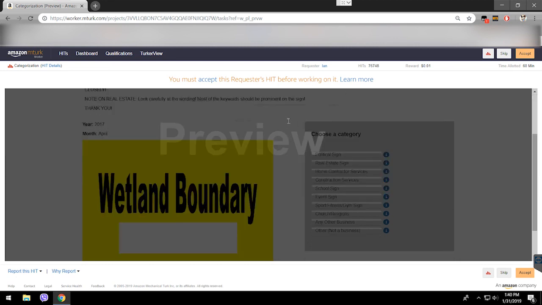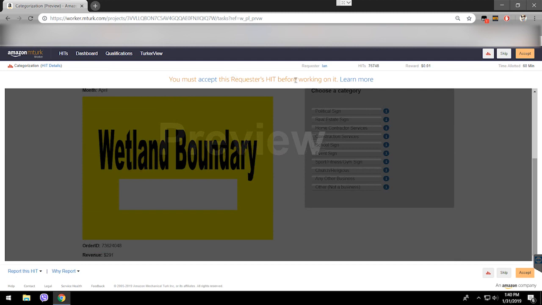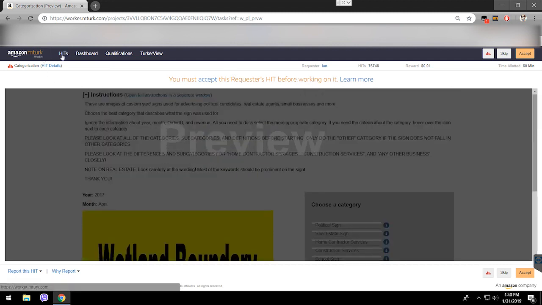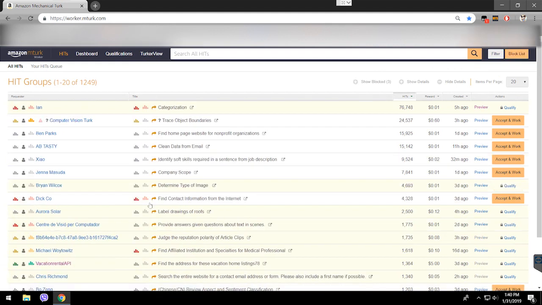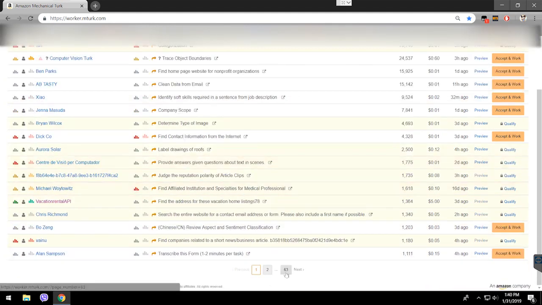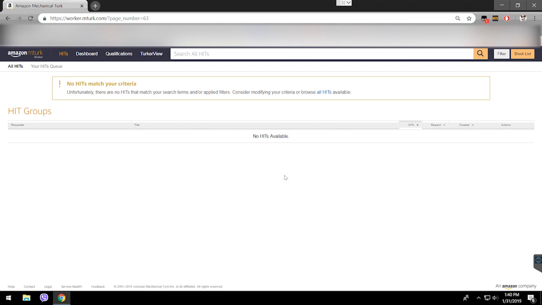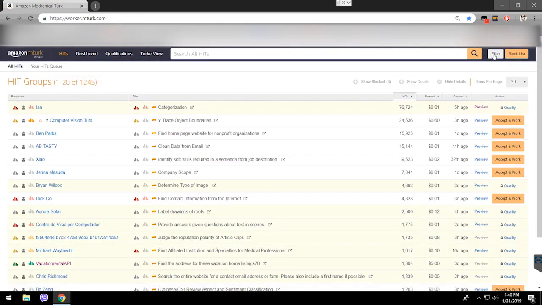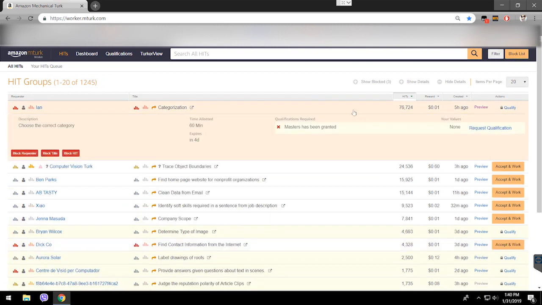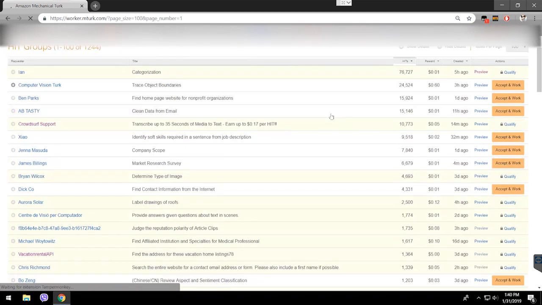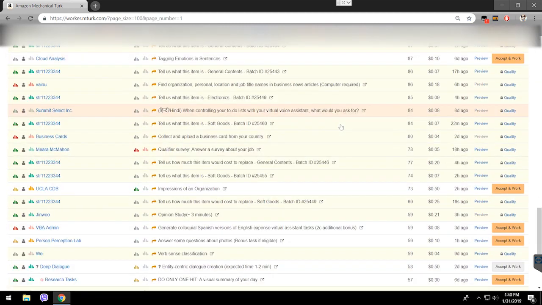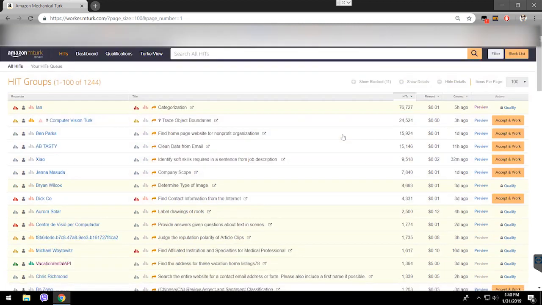So here you can see the task. It says you must accept this requester's hit before working on it. So just reviewing it, seeing what that is. Here you see the pages, lots of pages. So here's a filter, and here's a block list. Basically, you can block any requester. You can do this through scripts and other programs that I'll go through later in other videos. Here you can set your item page to view like 100 at a time, so you can just keep going down and down instead of going page by page, which is a little too annoying for some people.